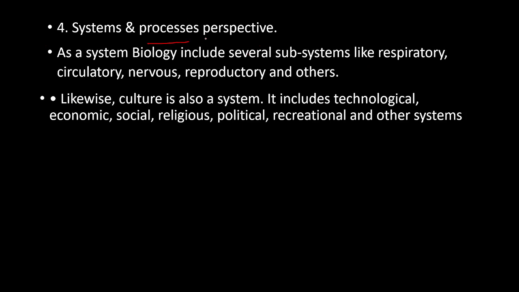Next, the systems and process approach. This approach has been taken from biology. Every human being has subsystems like the respiratory, circulatory, nervous and reproductive systems. Similarly, anthropologists consider culture as one system, and different institutions as subsystems. Here we can consider Radcliffe-Brown, who advocated the structural functional school to study a particular culture or society.